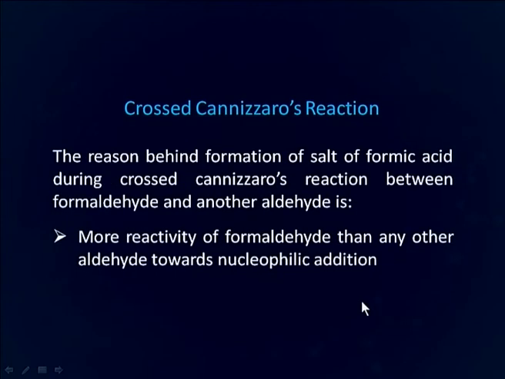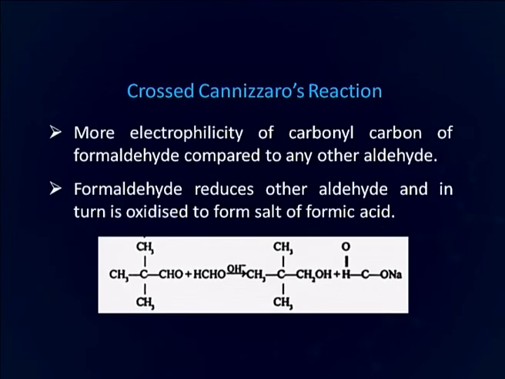The reason behind the formation of salt of formic acid during crossed Cannizzaro reaction between formaldehyde and another aldehyde is the greater reactivity of formaldehyde than any other aldehyde towards nucleophilic addition, and the greater electrophilicity of the carbonyl carbon of formaldehyde compared to that of other aldehydes. Also, formaldehyde reduces the other aldehyde and in turn is oxidized to form the salt of formic acid. In this example also you can see, since we are using formaldehyde, there is formation of sodium formate along